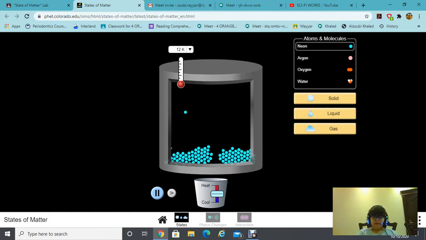They have a definite volume but no definite shape. Here, the water doesn't have a definite shape, but it has a definite volume. That's why it has the ability to take the shape of the container.